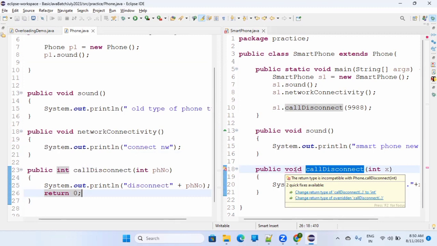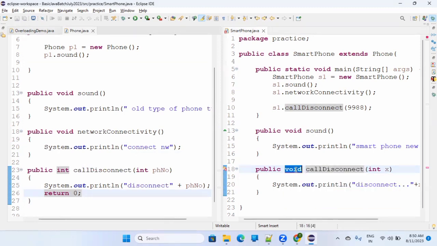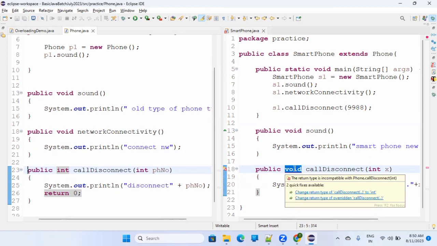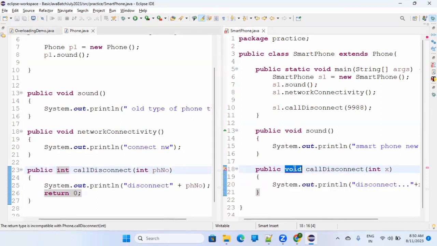Either you make this integer or you make this void. Both should be the same. So an exact signature is required if you are implementing overriding. Here also it should be int.